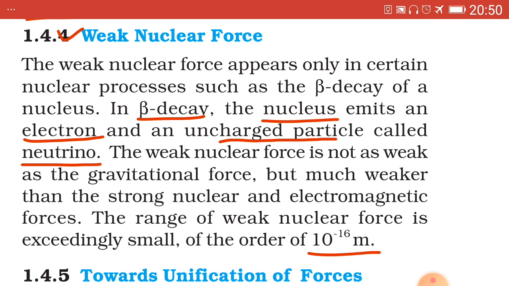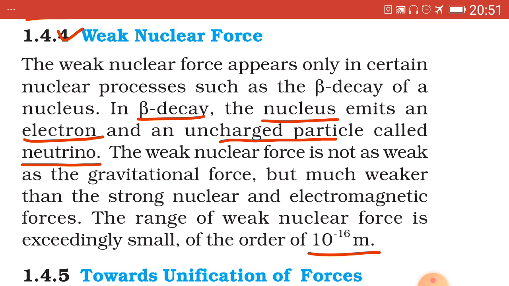Now when the number of neutrons is slightly more than protons, the neutron gets converted into a proton, and during this conversion an electron and a neutrino, rather, instead of neutrino, its antiparticle, that is antineutrino, is emitted.